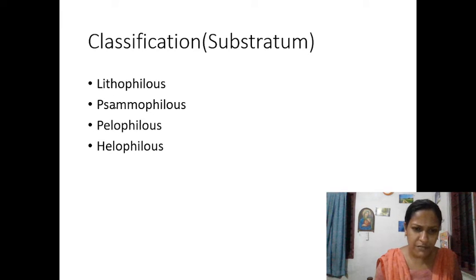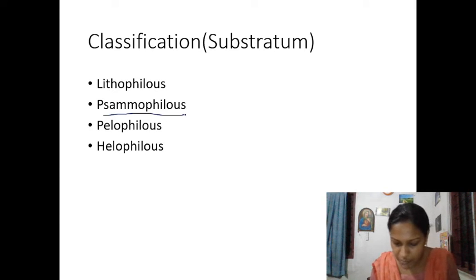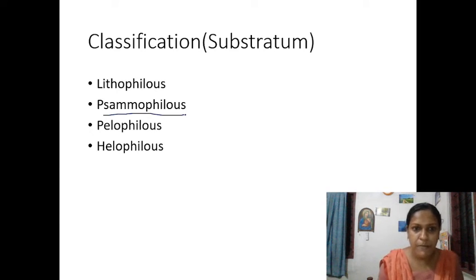That much detailed classification is not needed, but you should remember these terminologies, because this has been asked once for 1 mark. What is psammophilous? Psammophilous means plants growing in sand. It will be asked like that, so don't skip those names.